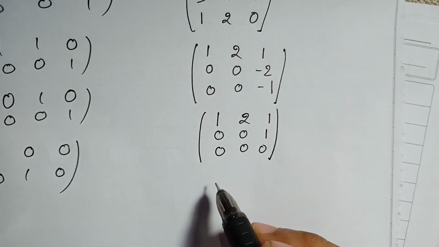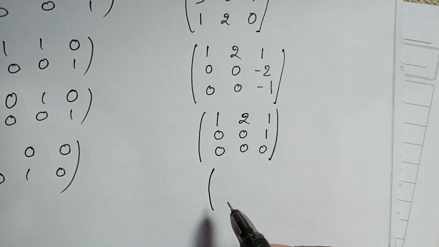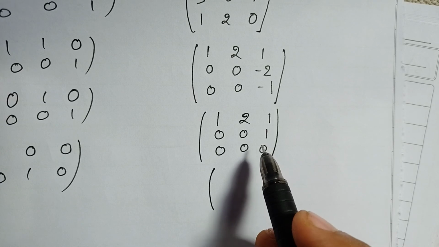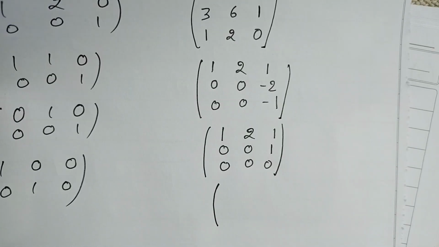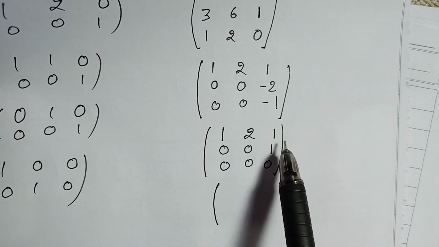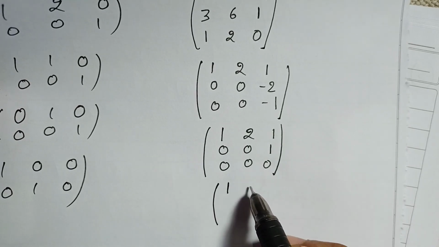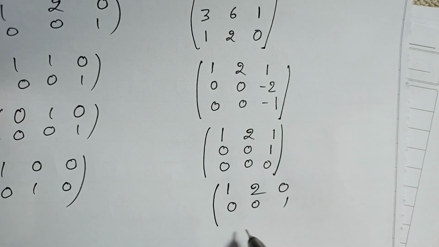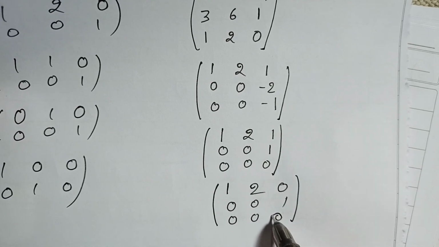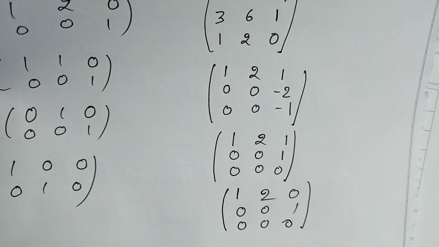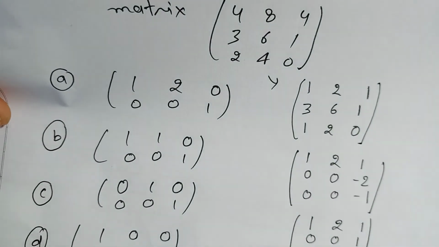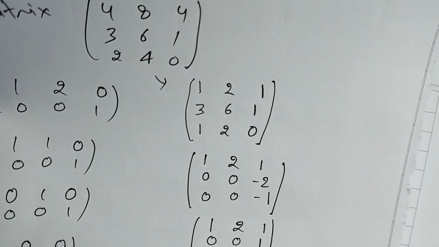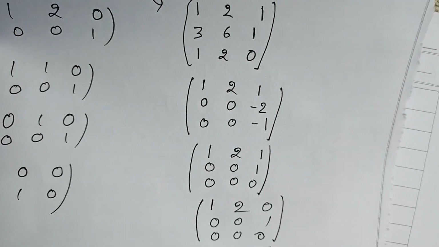And next, R1 is replaced by R1 minus R2, so we get 1 minus 0, 2 minus 0, and 1 minus 1, which is 0, then 0, 0, 1, 0, 0. Okay, so the answer is 1, 2, 0; 0, 0, 1. The answer is A here. I have used only simple row elimination operations and got the answer.